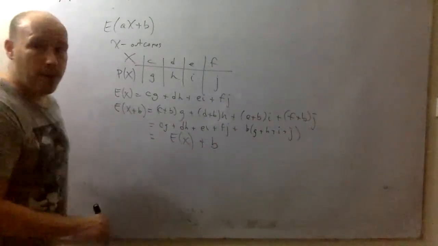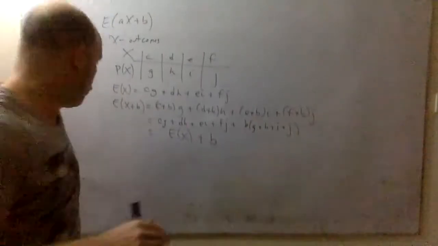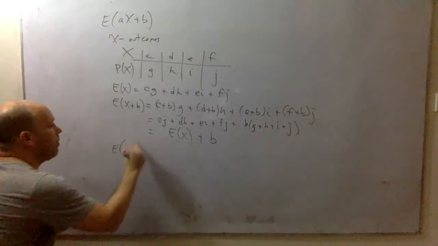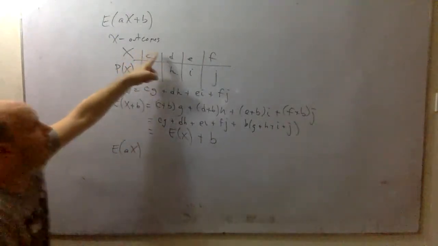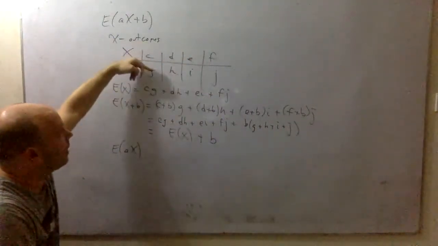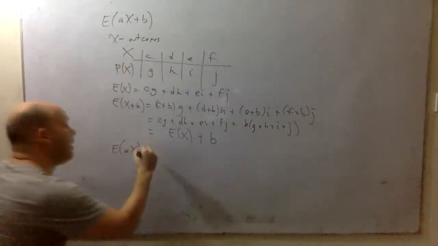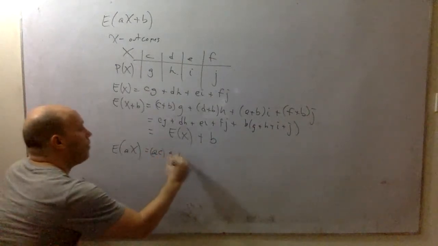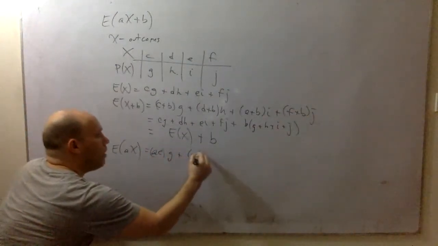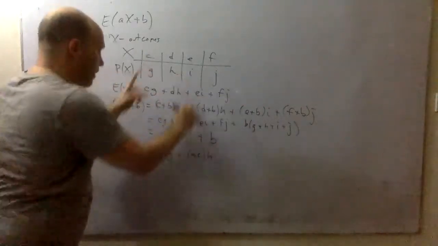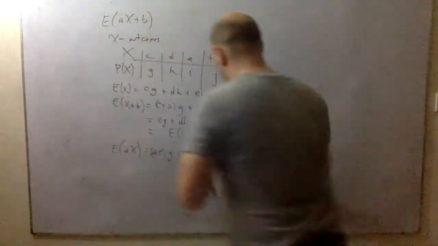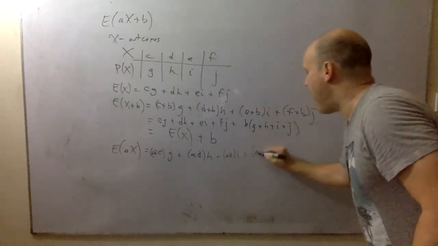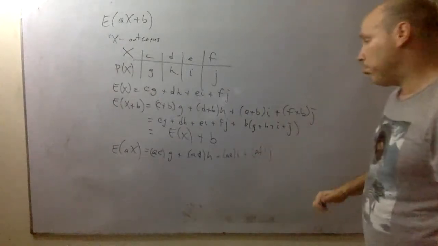Let's try another one. How about now we multiply it by A. So E of AX. Once again, I'm taking all my data and I'm multiplying it by A. It's still connected to the probability. So let's see what's going on here. The expectation is AC times G plus AD times H plus AE times I plus AF times J.